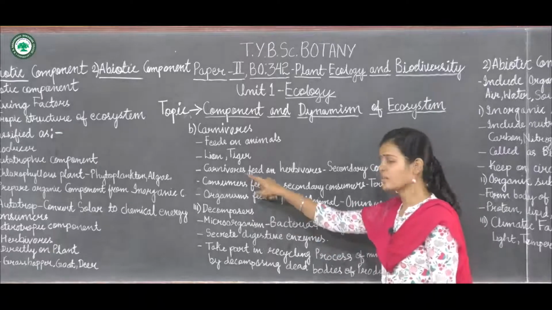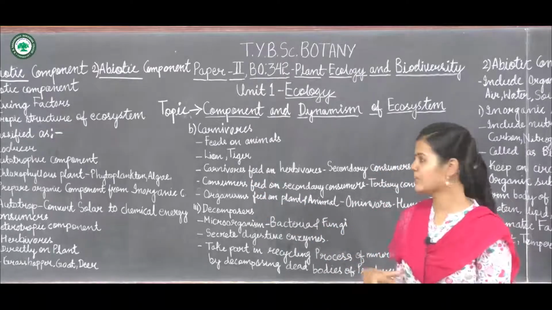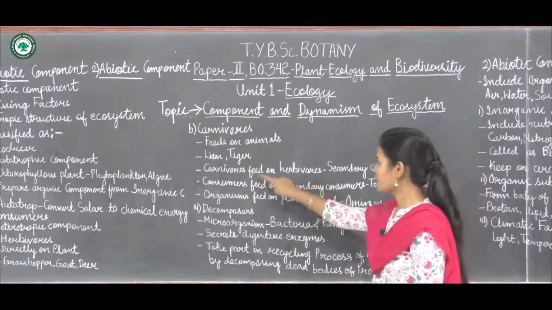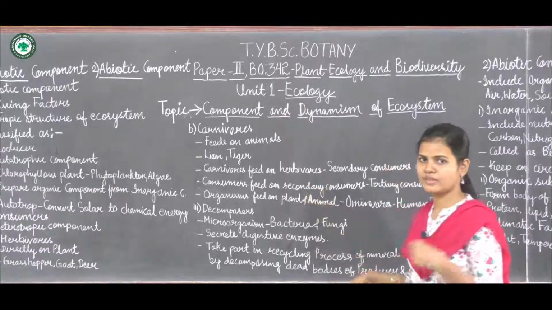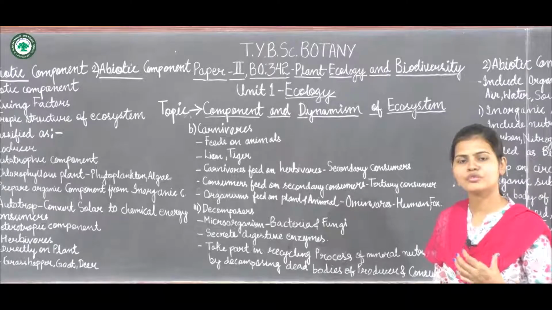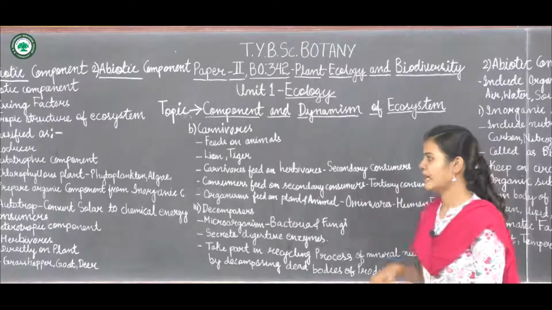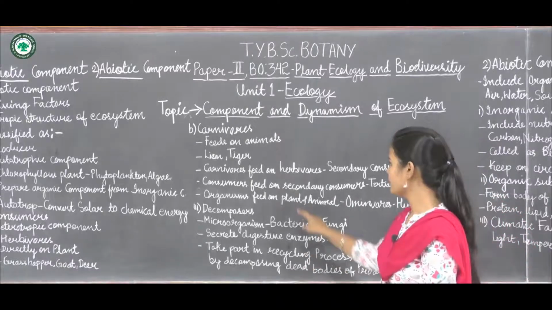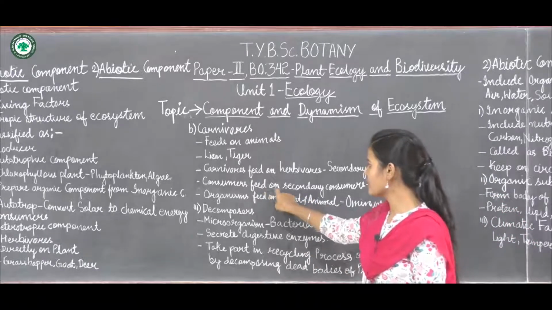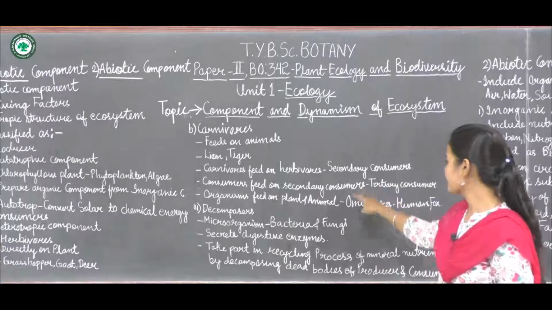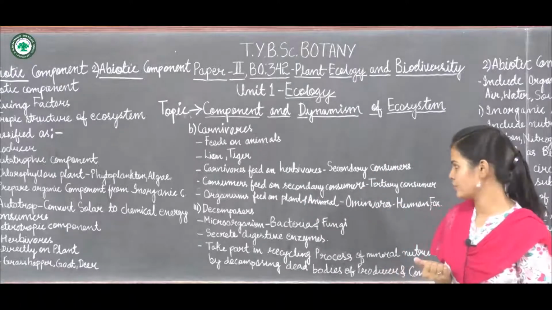These carnivores feed on herbivores. The carnivores which feed on herbivores are called secondary consumers, and the consumers which feed on the secondary consumers are called tertiary consumers.